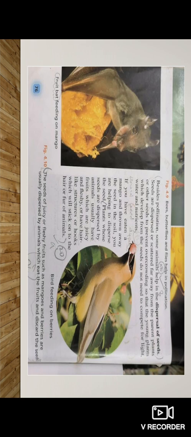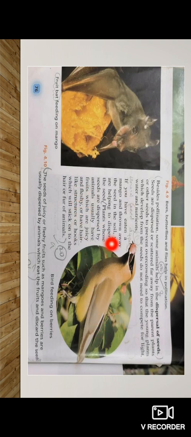next you can see that here is a bat who is feeding on the fruit. Okay, similarly here is a bird who is feeding on fruits and some berries. So how is this process helpful for the plants? This process helps in the dispersal of seed. When these animals feed on plant products like fruits and berries, they throw the seeds to different places after eating the flesh. So in this way, these animals help in the dispersal of seed of the plant.